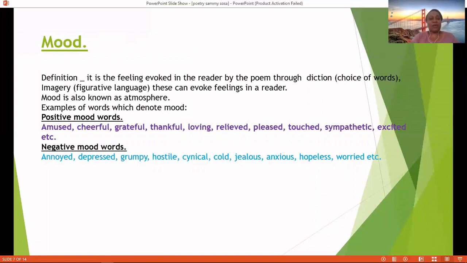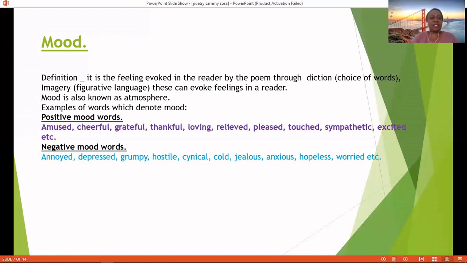Examples of words which denote mood. Positive mood words I have there for you: amused, cheerful, grateful, thankful, loving, relieved, pleased, sympathetic, excited, etc. Those are examples of positive mood words. If one is feeling cheerful, grateful, thankful, you name it, that would be positive.